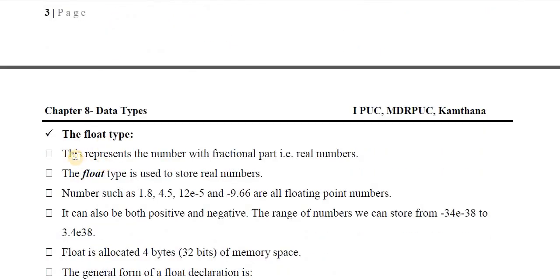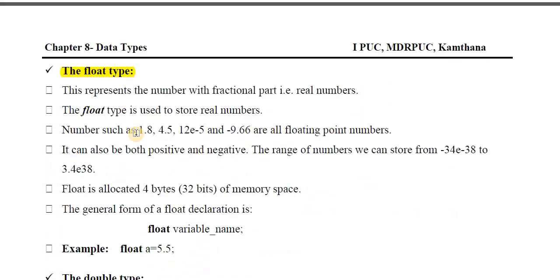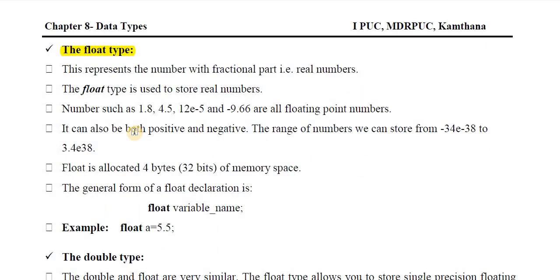Okay, next is the float data type. So what is a float data type? Float means numbers with a fractional part, or numbers with a decimal point. It is also known as real numbers. So the float data type is used to store real numbers. For example, these are the numbers 1.8, 4.5, like this, numbers with a decimal point.